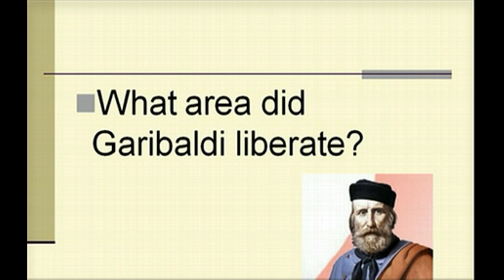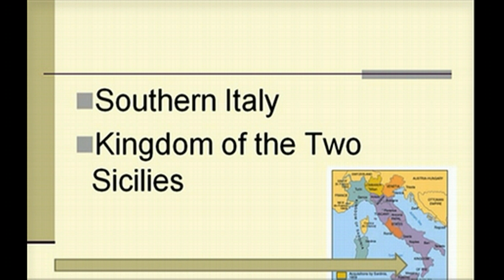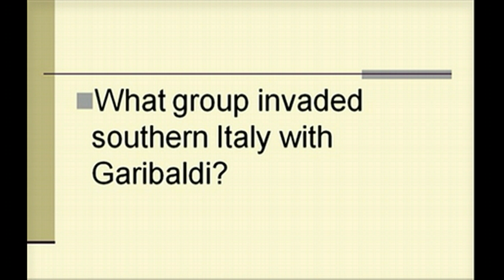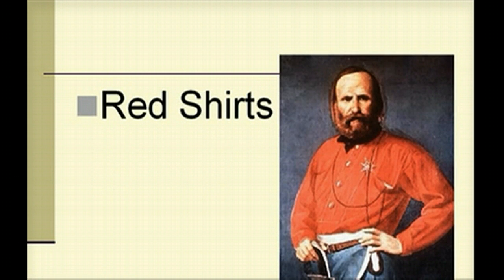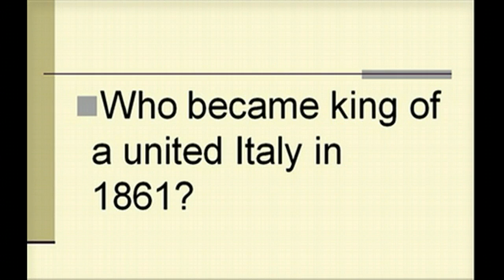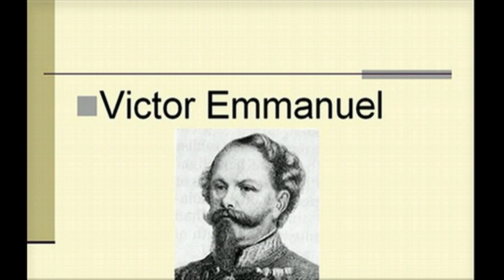What area did Garibaldi liberate? That would be southern Italy or the Kingdom of the Two Sicilies, going up the boot. What group invaded southern Italy with Garibaldi? That would be his red shirts. Remember, his 1,000 red shirts are invading from the south, while Cavour is tackling the north, going downwards. Who became king of a unified Italy in 1861? That would be, of course, Victor Emmanuel, because he was leading the charge for Sardinia Piedmont with Cavour as his right-hand man.